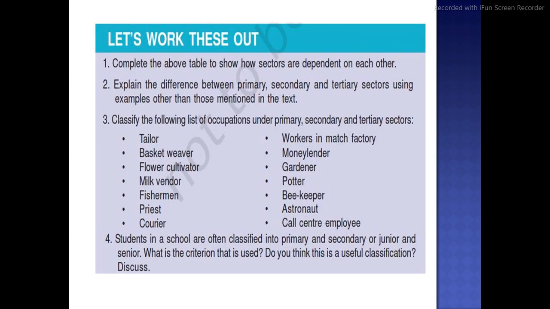After that, let's work these out. Questions number 1, 2, 3 and 4. This is also your homework. Please read all the questions. If you are facing any doubt or difficulty, please let me know. These are very valuable activities. Let's work these out. This is also homework. Please do it and send your homework to me on WhatsApp.